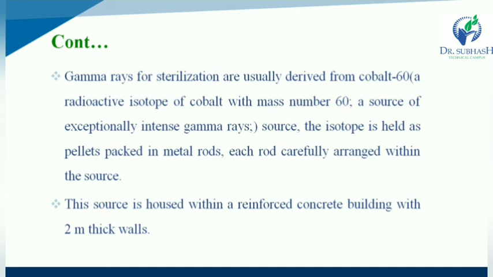The source is housed within a reinforced concrete building with 2-meter thick walls.